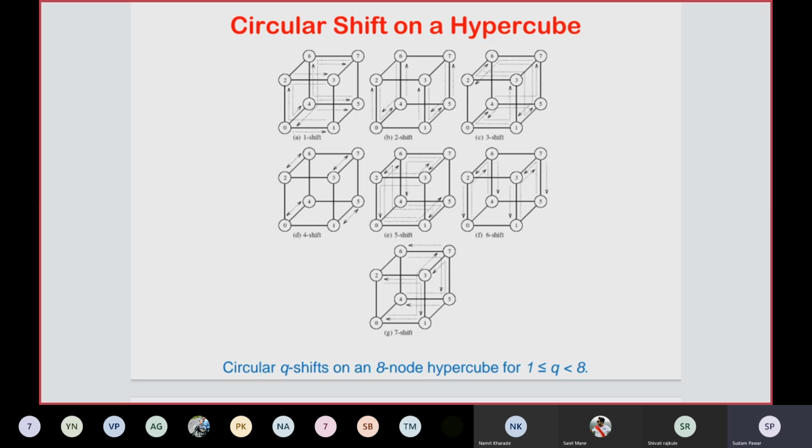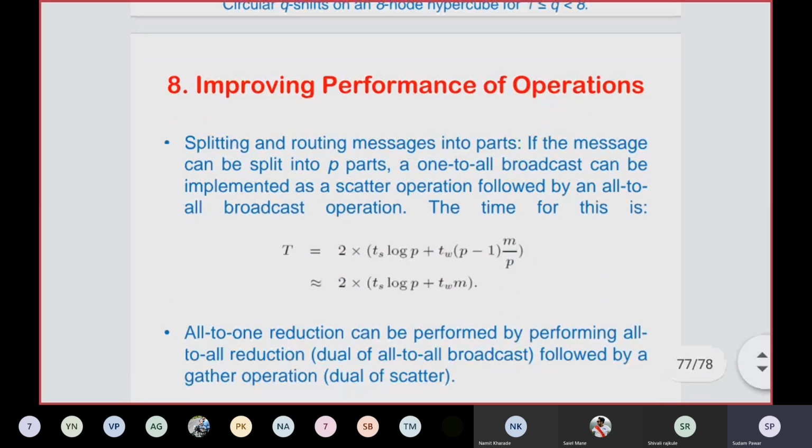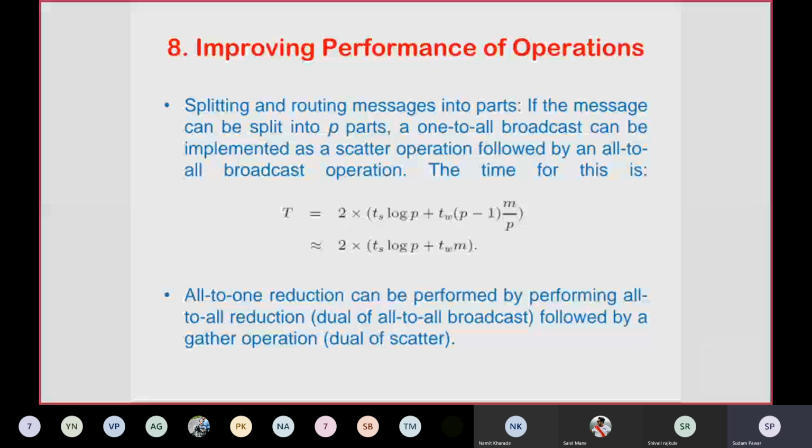Then the next topic from this unit number 3, because this is the 9th lecture on unit number 3: improving performance of communication operations in parallel computational networks.